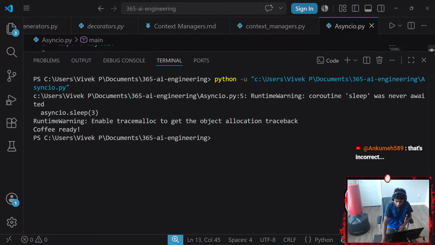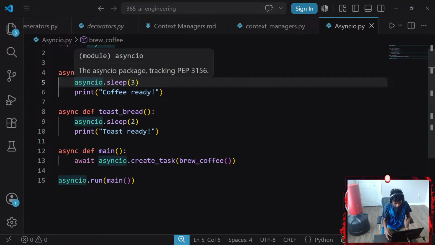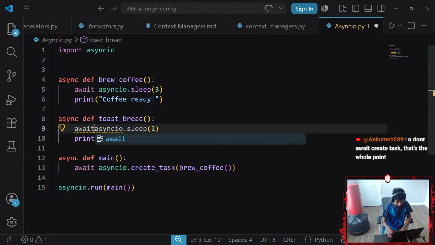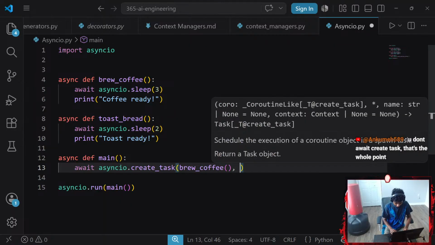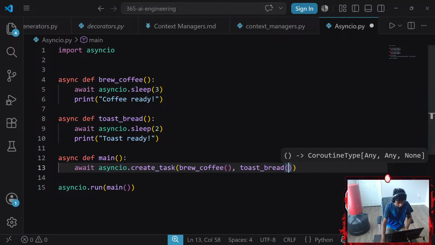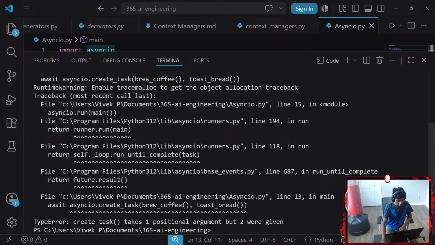Why? The coroutine sleep was never awaited. I did await. Oh, my bad. Hold up, guys. There we go. Rookie mistake. And then let's go with toast_bread. You don't await create_task. That's the whole point. You don't await create_task.